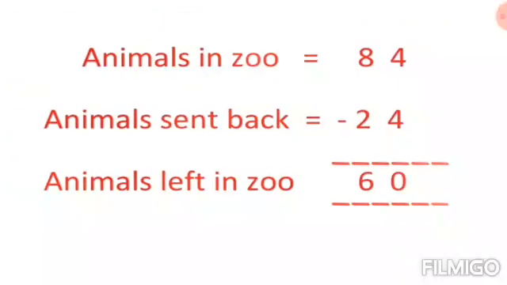So the statement is animals in zoo is equal to 84, animals sent back is equal to 24, and animals left in zoo. We subtract 24 from 84 and we get 4. Subtract 4 is equal to 0, and when we subtract 2 from 8 we get 6. So the answer is 60. 60 animals left in zoo.